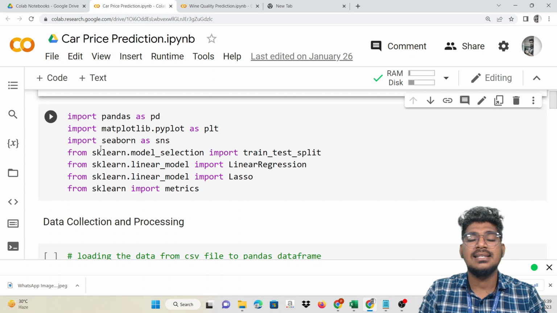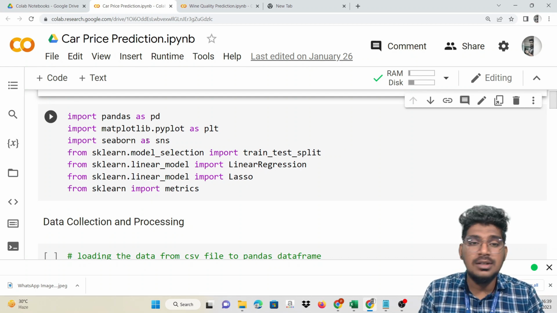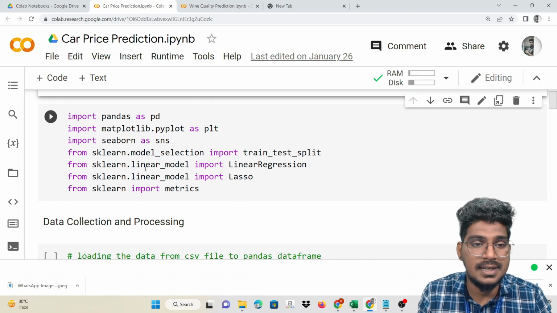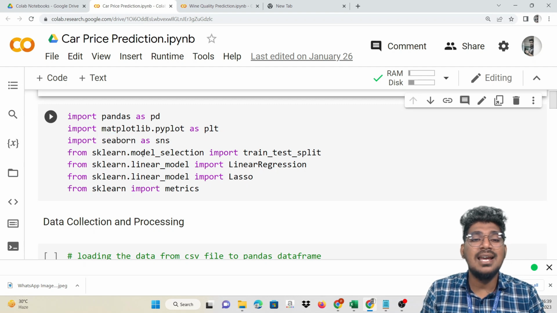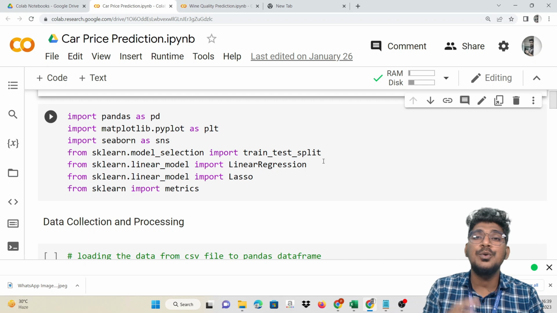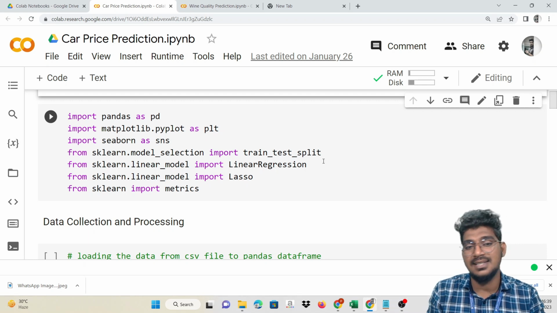So import pandas as pd, import matplotlib and import seaborn. That will be helpful for visualization. Pandas will be helpful for manipulating the data. And from sklearn.model_selection, train_test_split will help make the training data as well as the testing data.